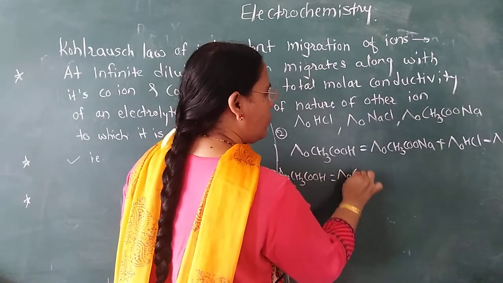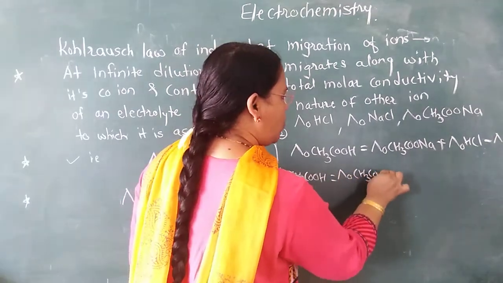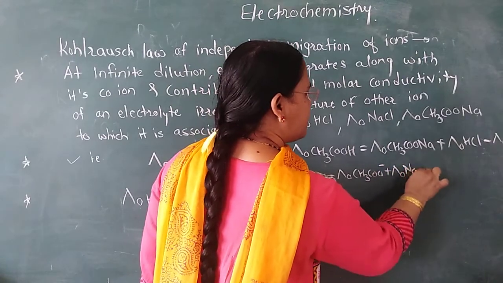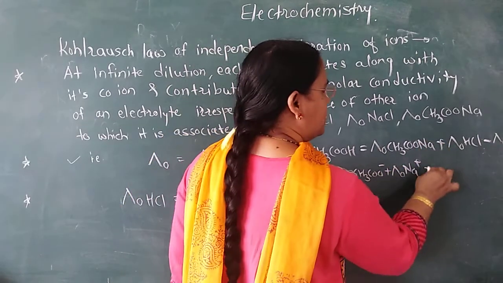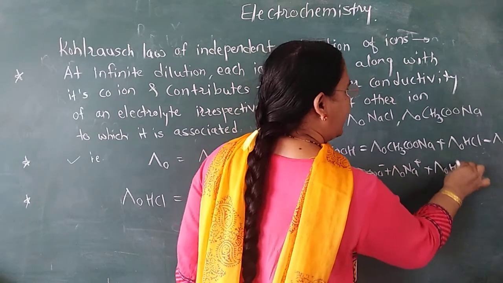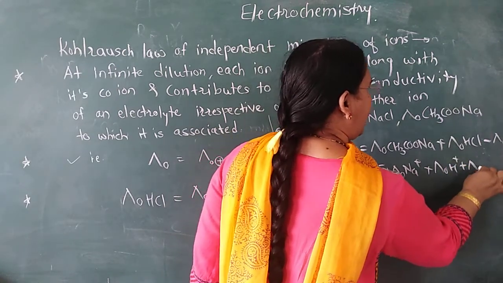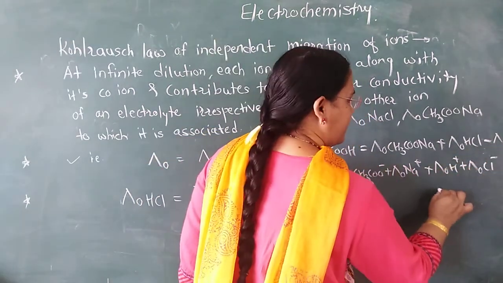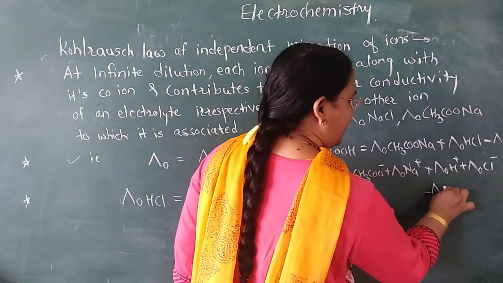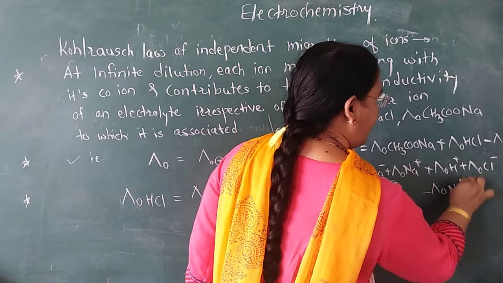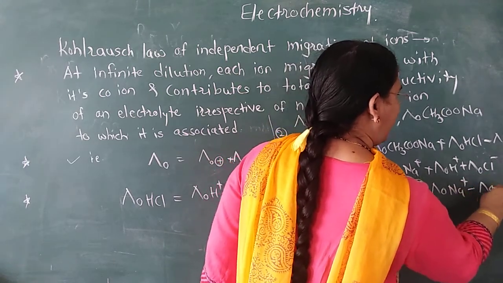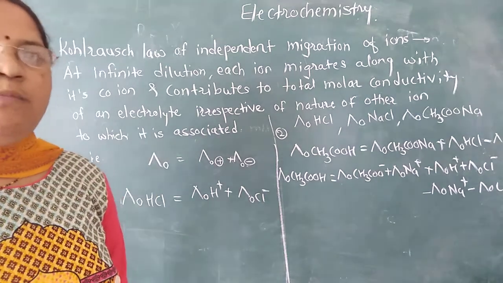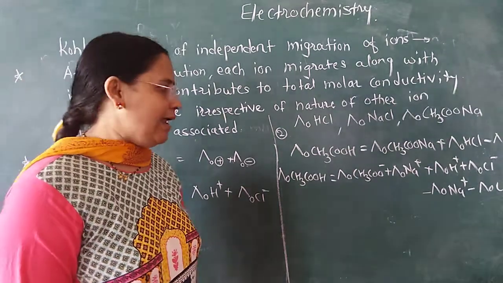So lambda 0 of CH3COO minus plus lambda 0 of Na plus plus lambda 0 of H plus plus lambda 0 of Cl minus, minus lambda 0 of Na plus minus lambda 0 of Cl minus. I have just split it into molar conductivities of cation and anion.